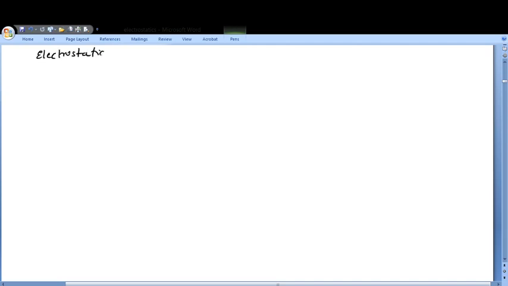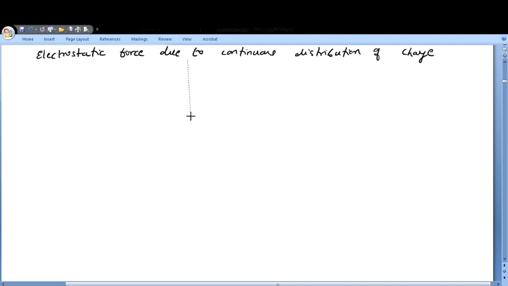So we have electrostatic force due to continuous distribution of charge. So we will see the continuous distribution of charges. We will see how many types of charge distribution we can have.